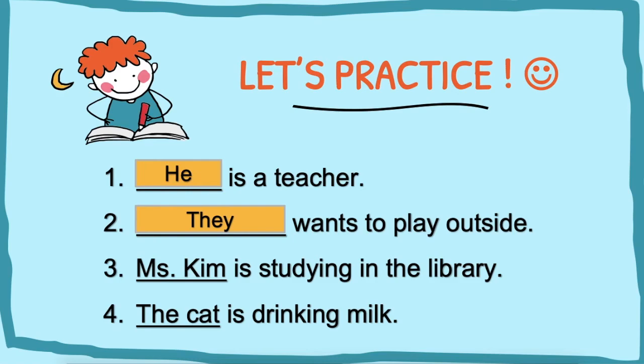Number 3. Miss Kim is studying in the library. Miss Kim is a girl, and so we are going to use she. She is studying in the library. Number 4. The cat is drinking milk. The cat is only one and it is an animal, and so we are going to use it. It is drinking milk. So that's all for today.